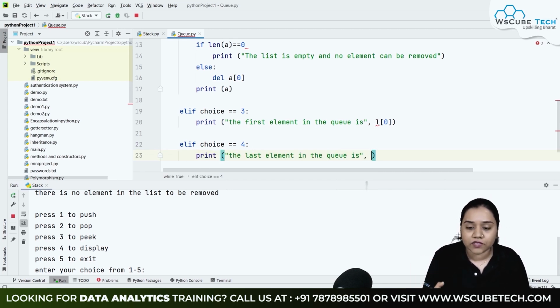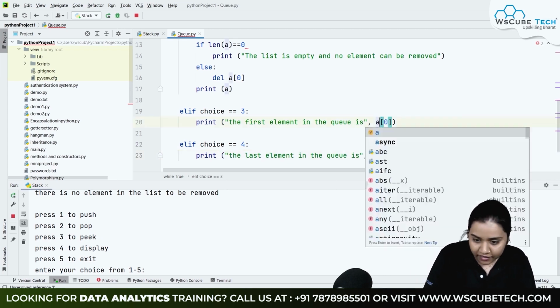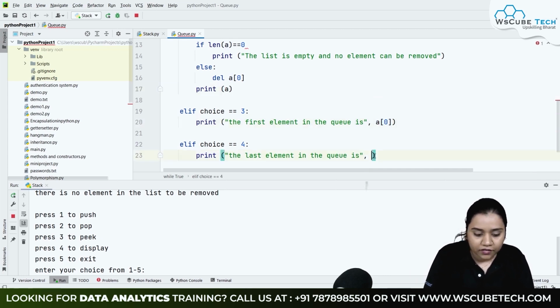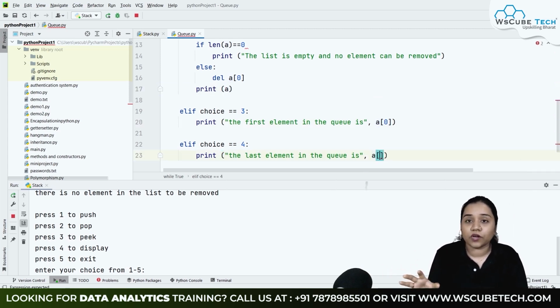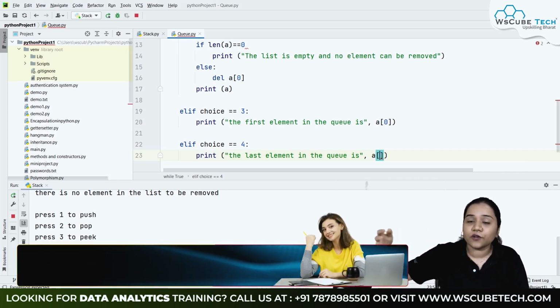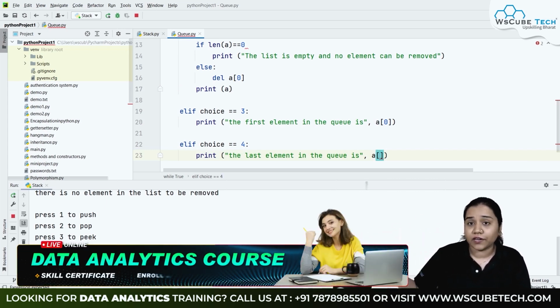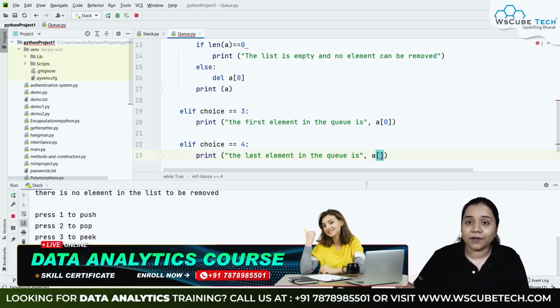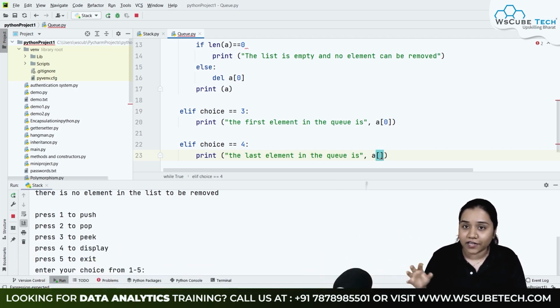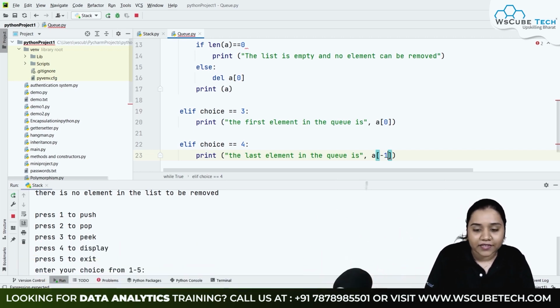Here also we will be using the same method, that the name of our list is A. So we'll be writing A over here, and inside our square brackets I will be writing -1, because for the last element we don't know how long the list is. So we cannot go with positive indexing, but we definitely know that whatever our last element is, it lies on number -1 according to our negative indexing. So we'll be writing -1 over here.